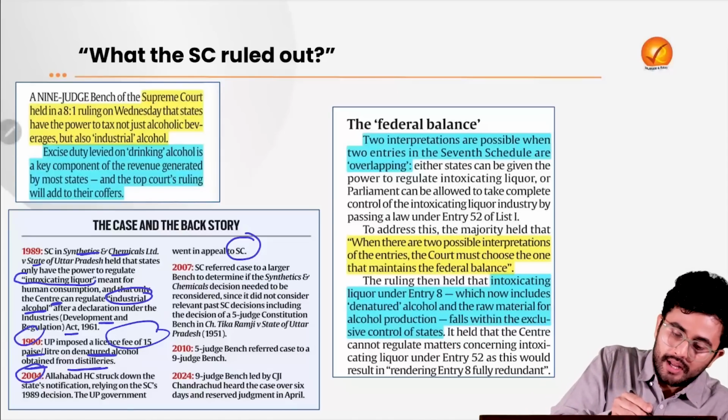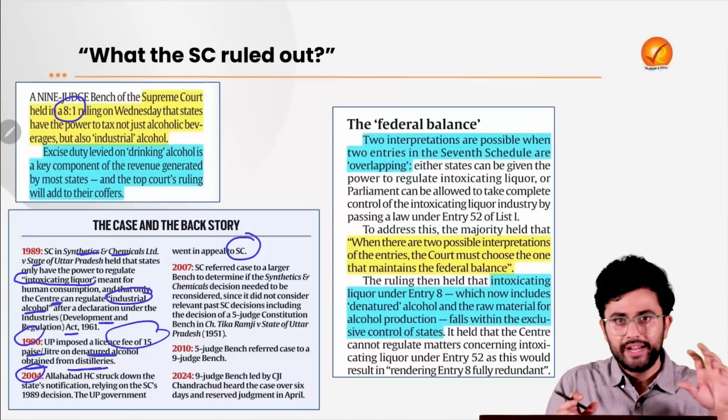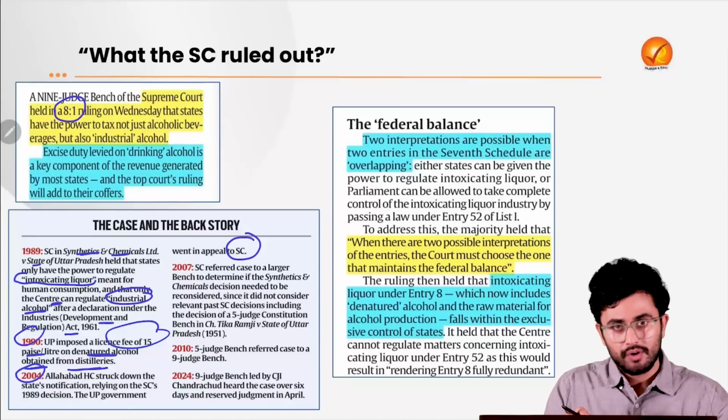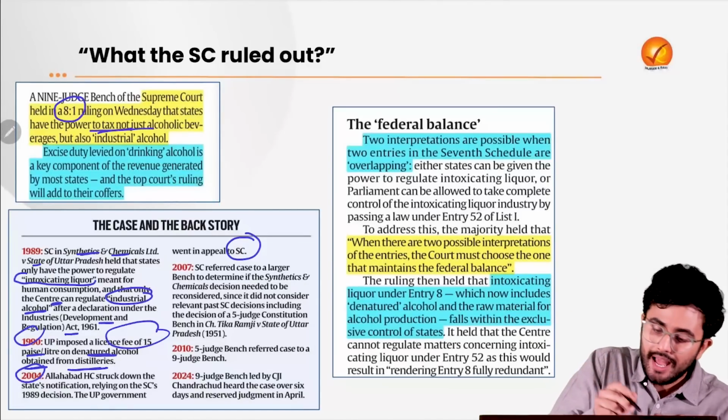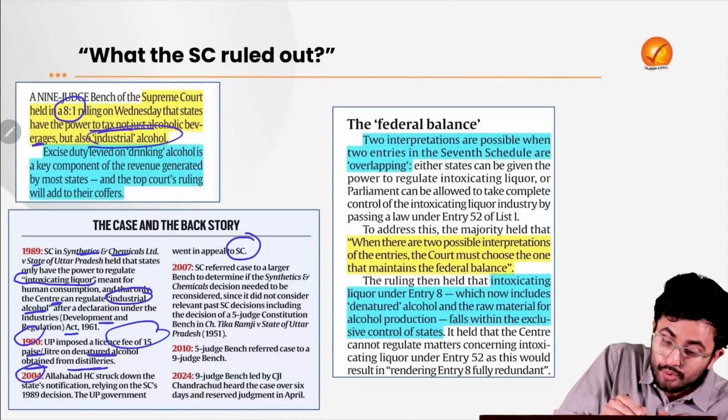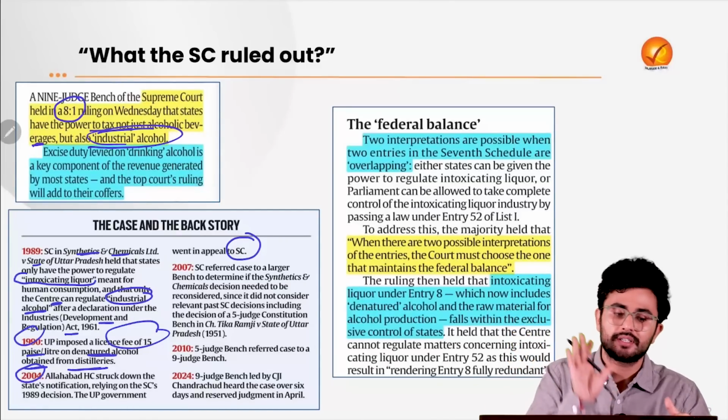where the Supreme Court held in an 8:1 ruling. So 8 judges were in favor of the ruling, 1 was dissenting, that the states have the power to not just tax alcoholic beverages but also this industrial alcohol which we were discussing.